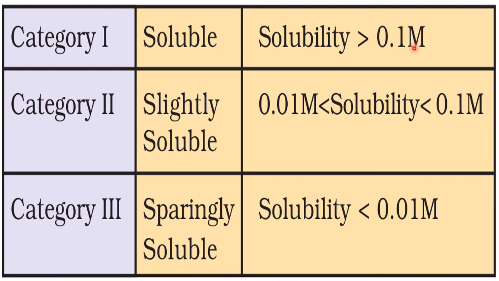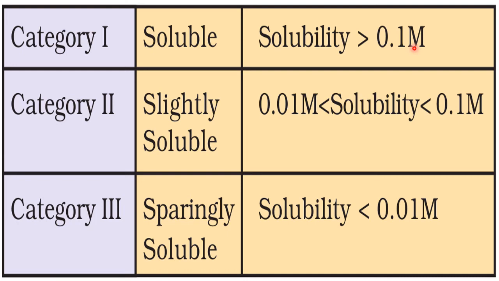Oxalic acid, (COOH)2·2H2O, is the molecular formula of oxalic acid. Now, its molecular mass is 128 grams. If you dissolve 128 grams of oxalic acid in 1 liter of solution, that becomes 1 molarity or 1 M. Now, if I want to make 0.1 M, how much do I have to dissolve in 1 liter of solution? I have to dissolve 12.8 grams. So 12.8 grams of oxalic acid dissolved in 1 liter of solution becomes 0.1 M.